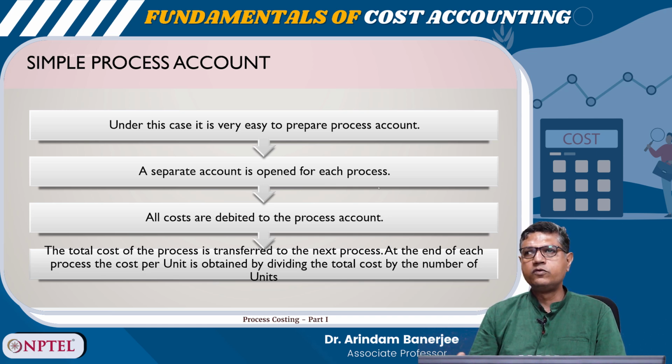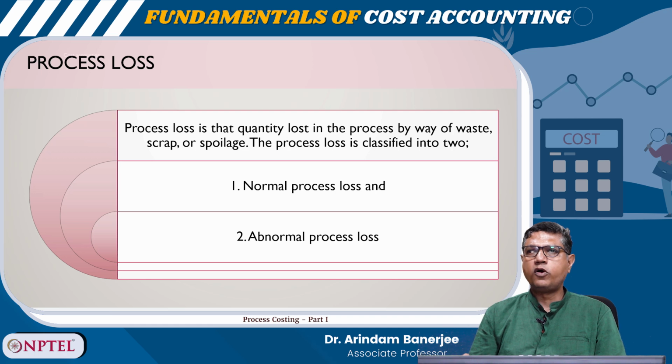A separate account is opened for each process. All costs are debited to the process account. The total cost of the process is transferred to the next process. At the end of each process, the cost per unit is obtained by dividing the total cost by the number of units. Process loss is that quantity lost in the process by way of waste, scrap or spoilage.